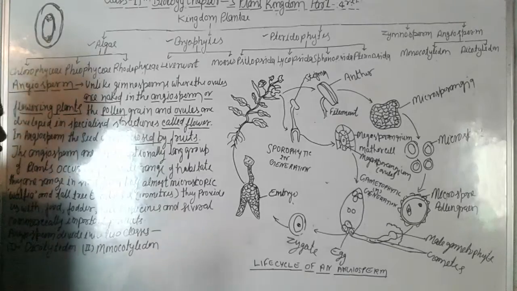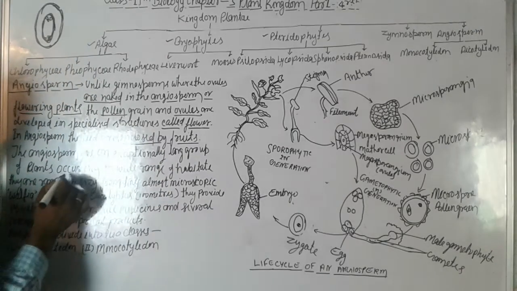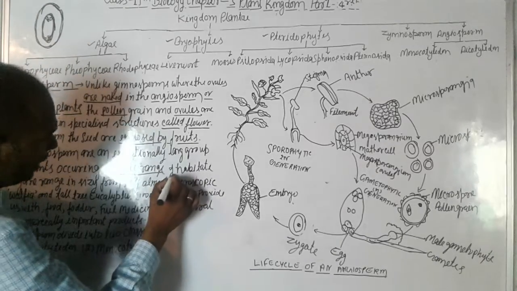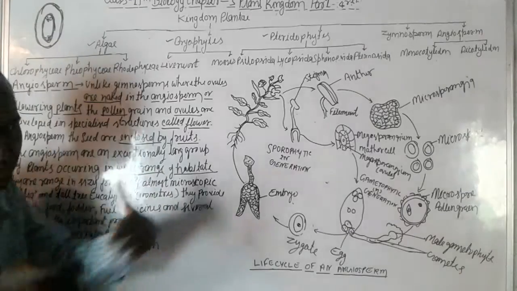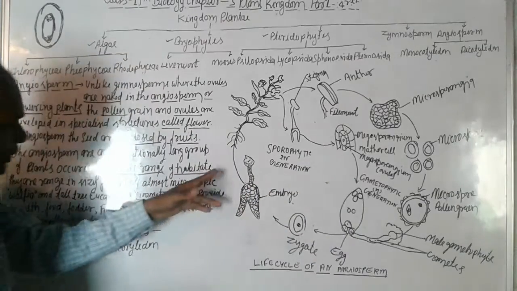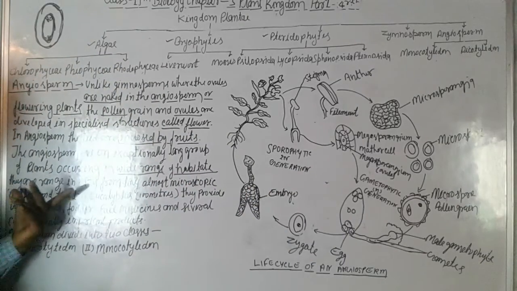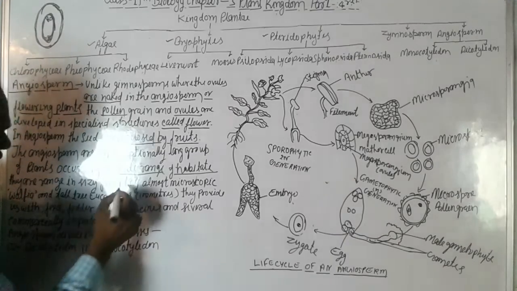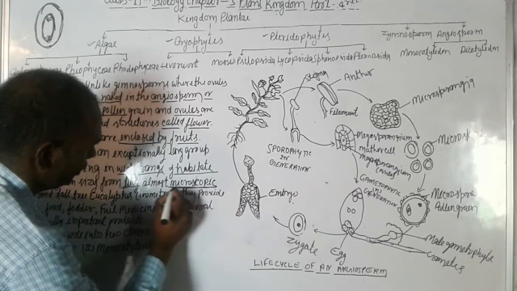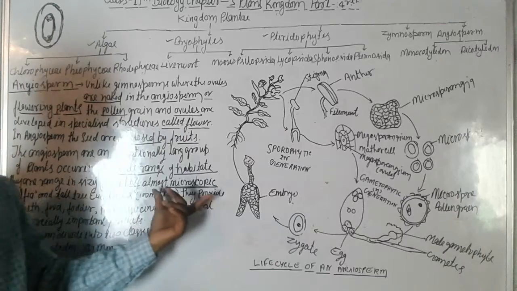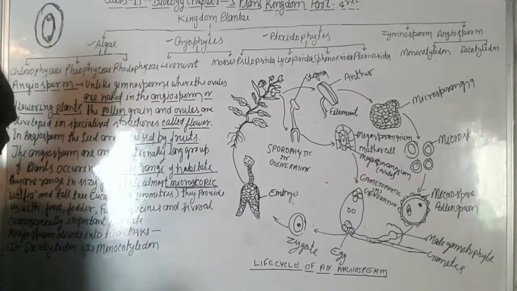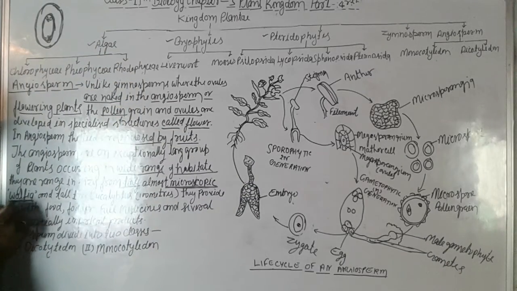Angiosperms are an exceptionally large group. They belong to the large group of plants occurring in a wide range of habitats. Wide range means large range. Their size ranges from tiny, almost microscopic, meaning smallest, which is Wolffia.